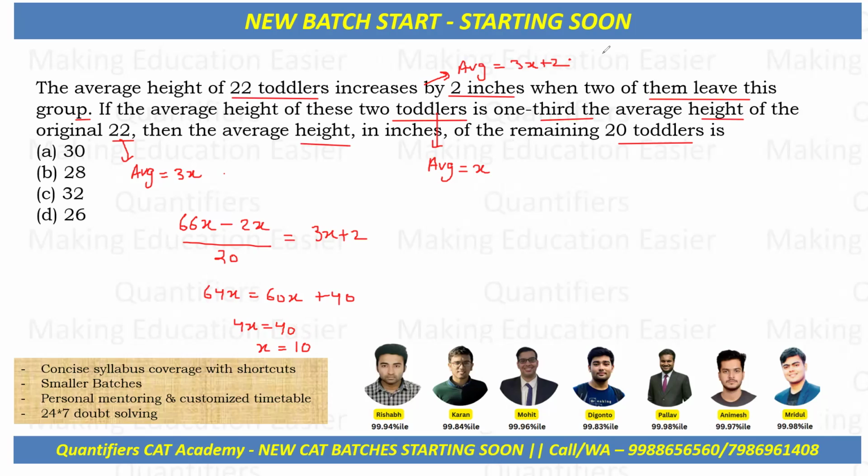याद रहे 20 toddlers की average ये है. So answer will be, students, 3 into 10 plus 2, 32 will be the correct answer, which is option C.